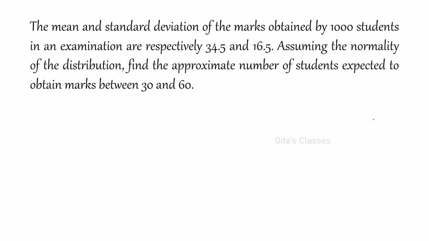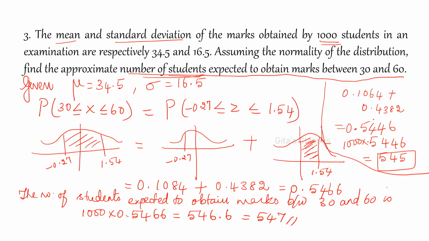Then the mean and standard deviation of the marks obtained by 1000 students. This I have done already. Mu and sigma are given, and the values are asked for 30 and 60: P of 30 less than or equal to x less than or equal to 60. If you substitute in the formula z is equal to x minus mu by sigma, what is x here? For 30, if you substitute 30 minus 34.5 divided by sigma, which is 16.5.